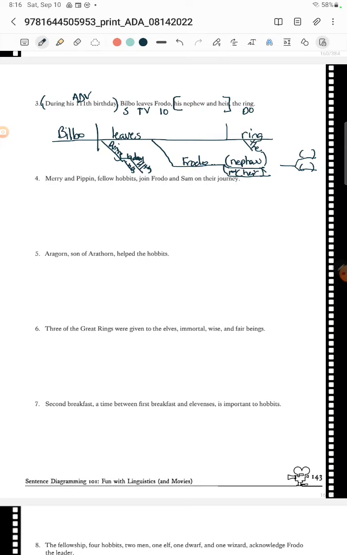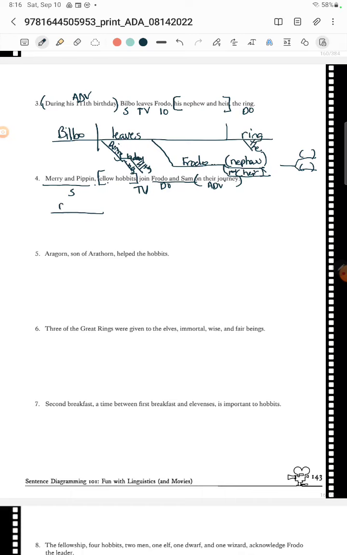All right. Number 4, we've got Merry and Pippin. Ooh, compound subject. And then they are hobbits, so that's our appositive. They join. And then what do they join, or who? They join Frodo and Sam, so that's my direct object. And then on the journey is where they join, so it's an adjective or adverb.